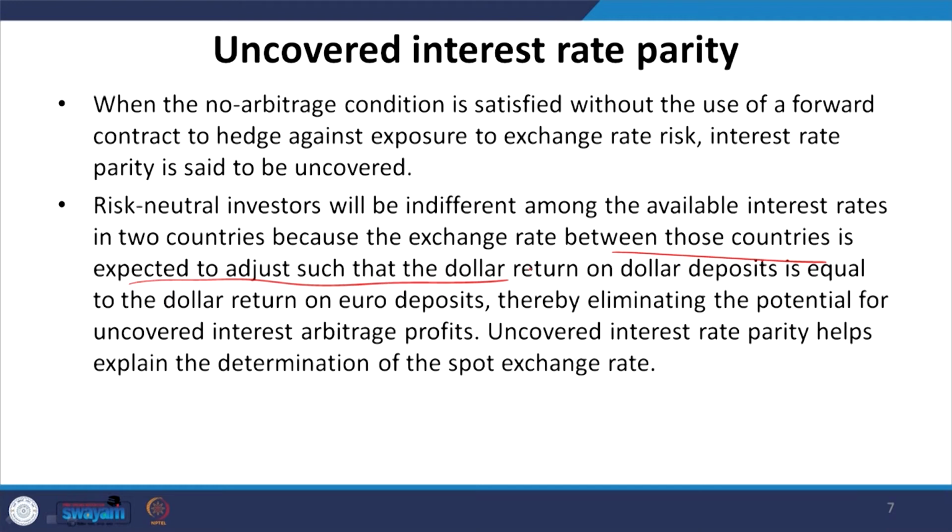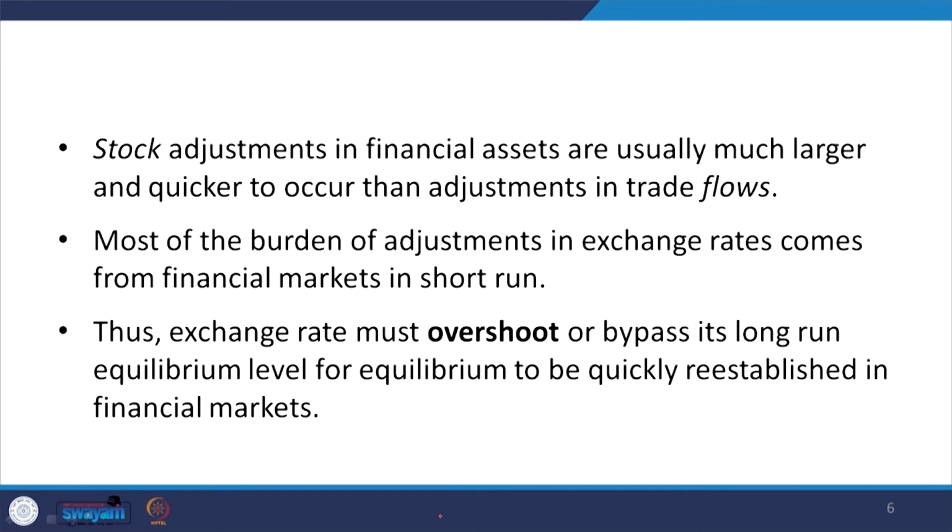Uncovered interest rate parity helps explain the determination of the spot exchange rate. So, it is not about the future, rather it is related to the spot market.